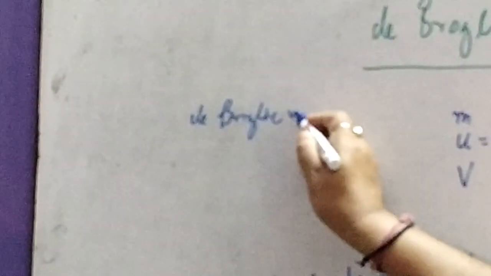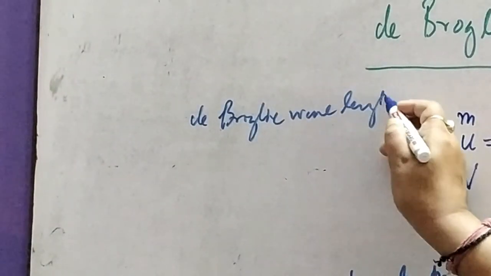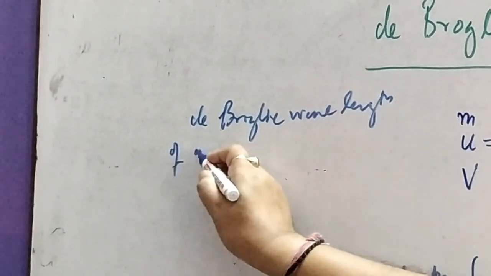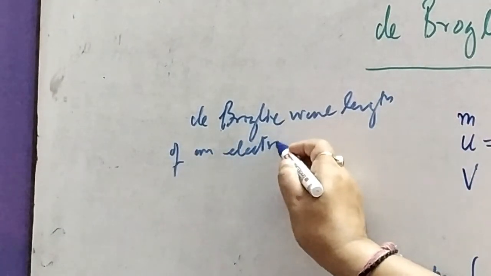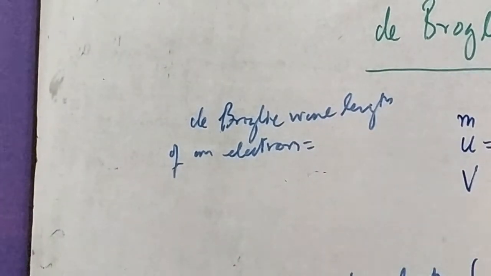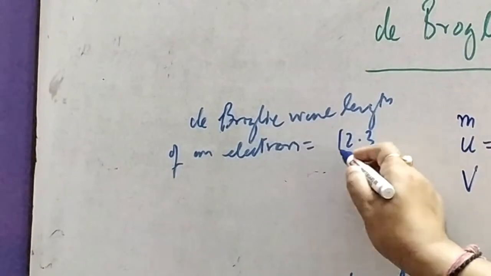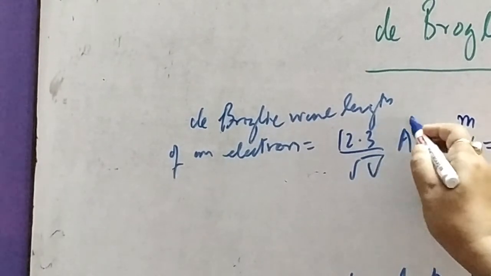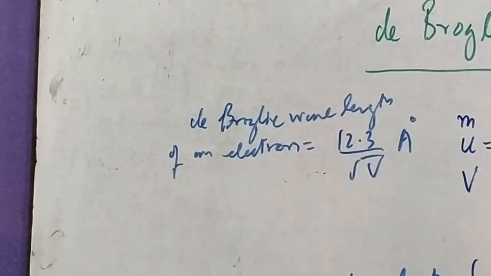That means the de Broglie wavelength of an electron is around 12.3 upon root V Angstrom. This is a very important derivation, and with a gap of every 2 years, this is asked in the board exam.